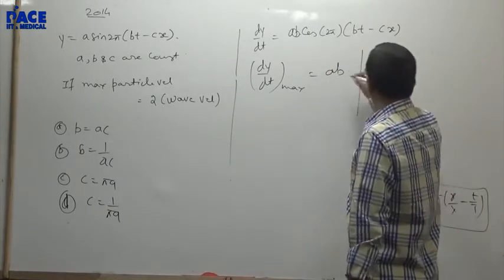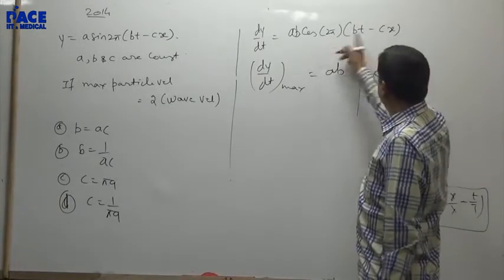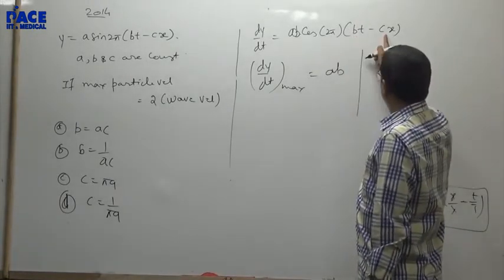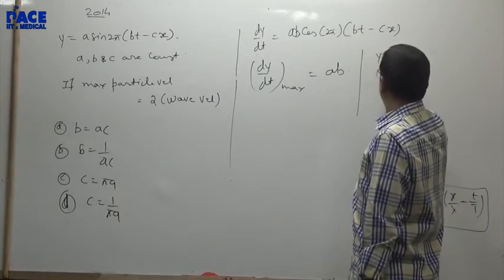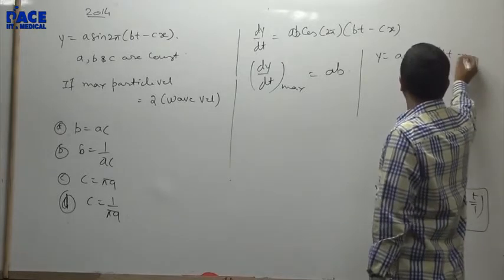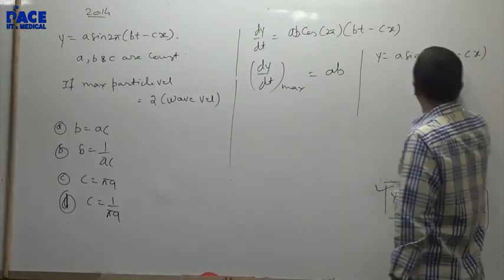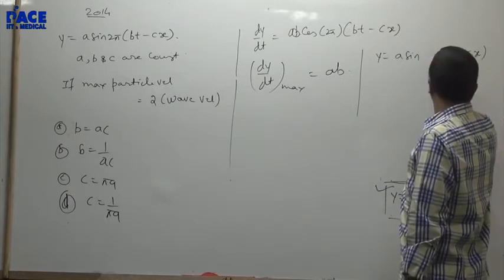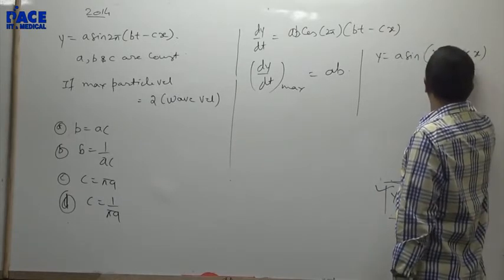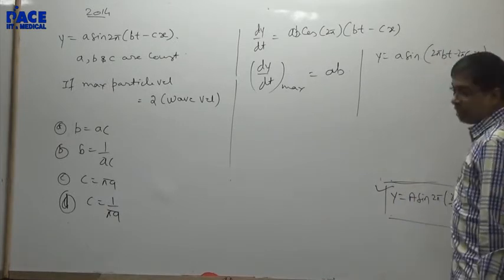Second, what is the wave velocity? Wave velocity, have a look at it. How do I get that? Y is equal to a sin 2 pi dt minus cx. Right? Take 2 pi inside. This will be 2 pi b t minus 2 pi c x, that is omega t minus kx.